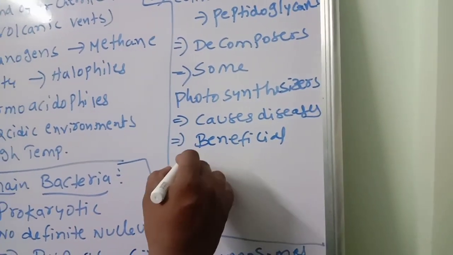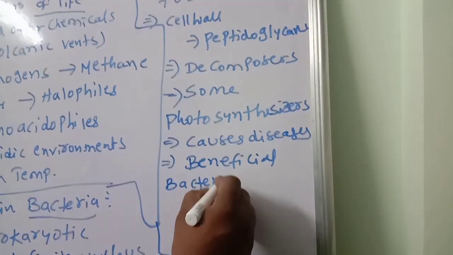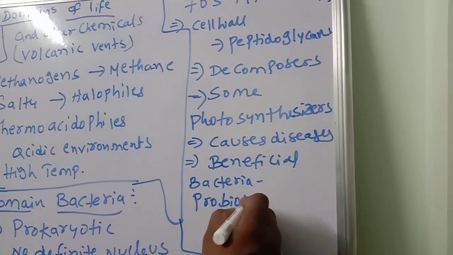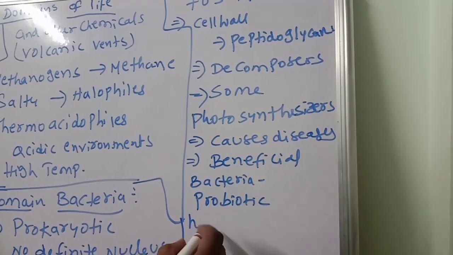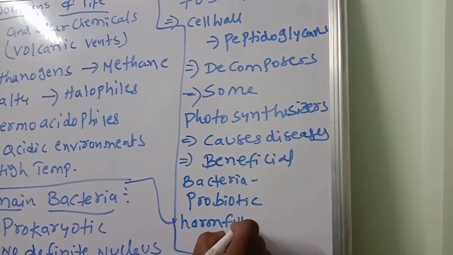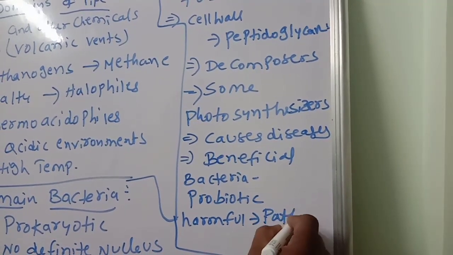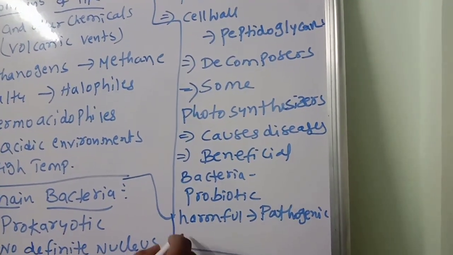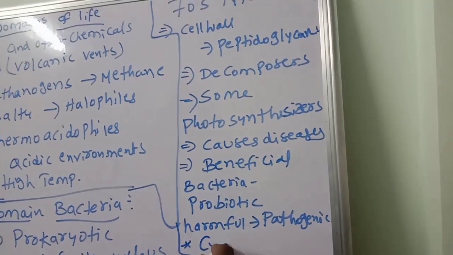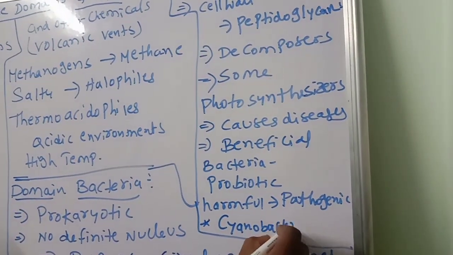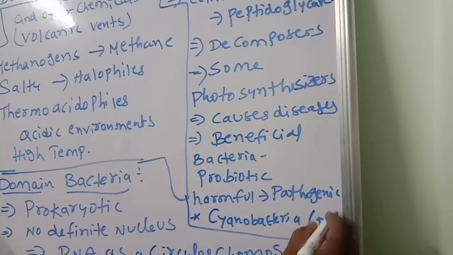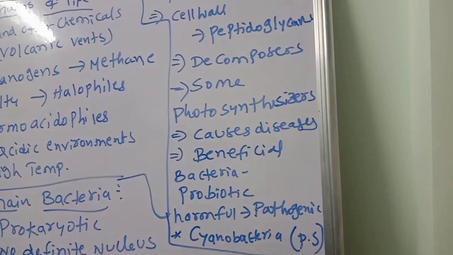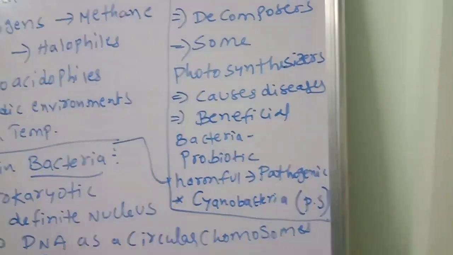The beneficial bacteria are called probiotic. If harmful, they will be called harmful bacteria, in the sense pathogenic bacteria. And the next one, very important, cyanobacteria, which are involved in photosynthesis. So like this, different concepts are there in bacteria.